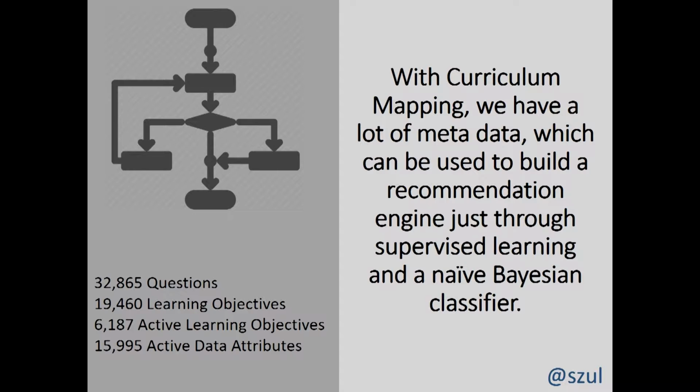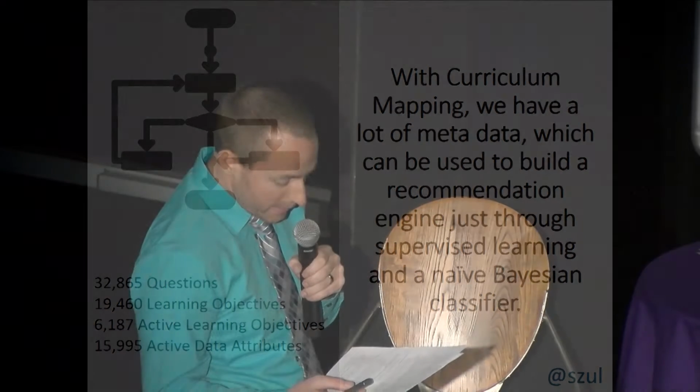So we have about 30,000 questions, maybe 20,000 learning objectives, 6,000 active learning objectives, 16,000 active data attributes. And that's not exactly a terribly large data set, but it's enough to experiment with. We can make suggestions for mappings based on questions or attribute content, including mapping learning objectives, categorical content, USMLE subject areas, Bloom's taxonomies, etc. Data recommendations can be provided in the actual application for faculty members and ISCs, and selecting or turning down recommendations can provide additional supervised learning for the model. Because of pre-processing and validation of the data outside of the classifier, it keeps it on par with more advanced classifiers while keeping the learning curve small.